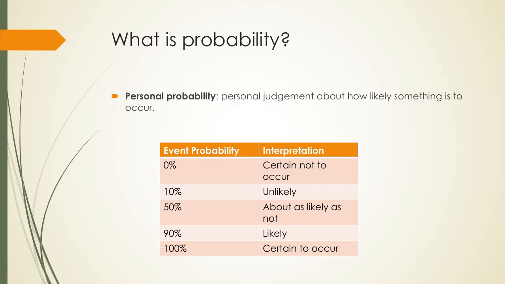Just like the idea of randomness, we have informal notions of what probability is. This is sometimes described as personal probability, that is, our personal judgment about how likely something is to occur. This table suggests how many of us may interpret various probabilities. A 0% probability means that an event is certain not to occur, whereas a 100% probability guarantees that it will occur. When we say there's a 10% chance of something occurring, we take this to mean that it's possible but unlikely, and so on.